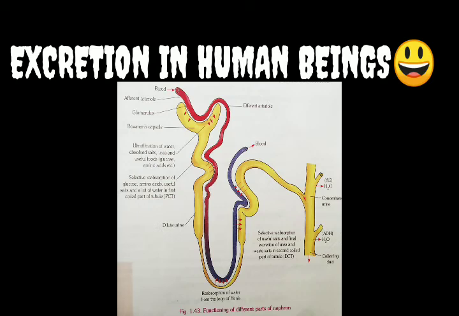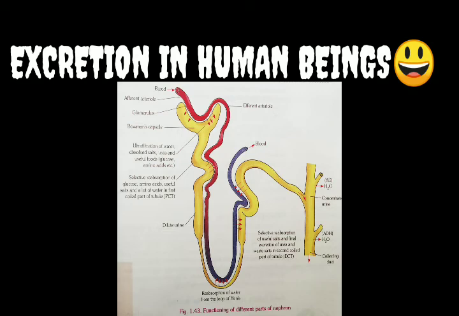Fine. Second is Henle's loop. Henle was the scientist who discovered this mechanism, that's why it is named Henle's loop. You can see this U structure, that is the loop of Henle. It is U-shaped, consists of descending and ascending limbs, and is found in the medulla region, right? Next is the distal convoluted tubule. It is also very highly coiled and opens into the collecting tubules.